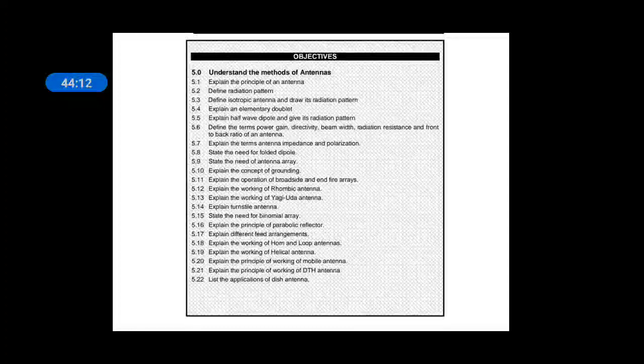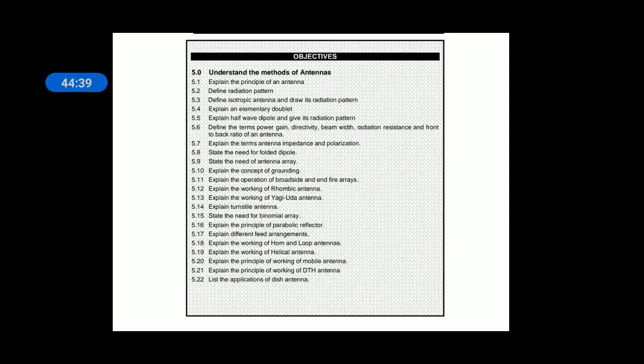Antenna is also known as aerial, which is the radiating part of a wireless communication system. Power gain is the ratio of 4 pi times the maximum power radiated to the input power given. Directive gain is the ratio of power densities of the subject antenna and the isotropic antenna. Beam width is the angular separation between the two half power points, the 3 dB points. It's called half power beam width.